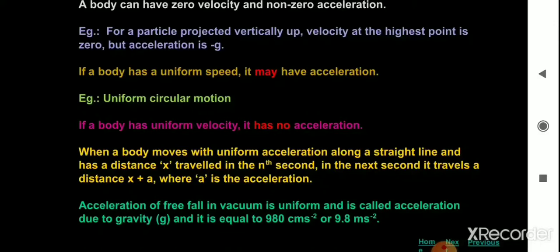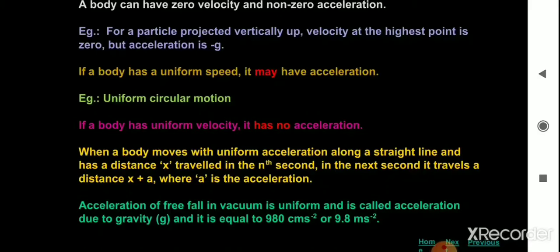When a body moves with a uniform acceleration along a straight line, and it travels a distance x in the nth second, then in the next second it travels a distance x plus a, where a is the acceleration.